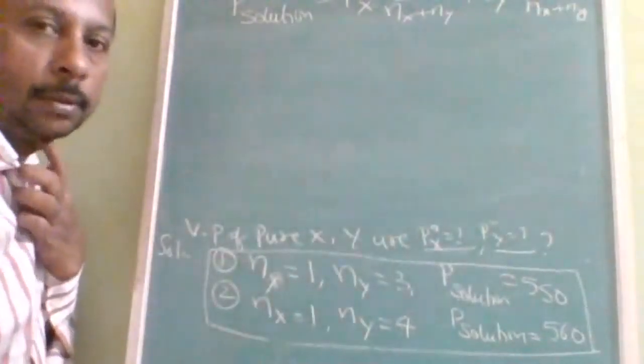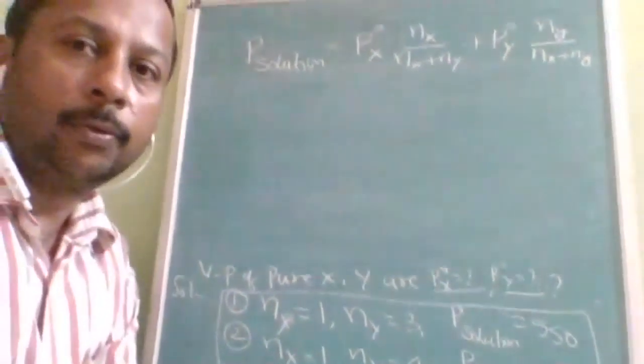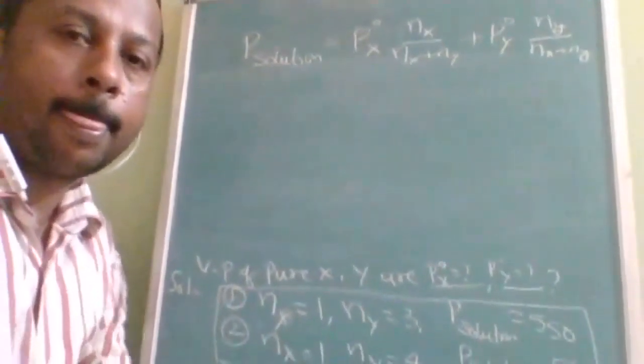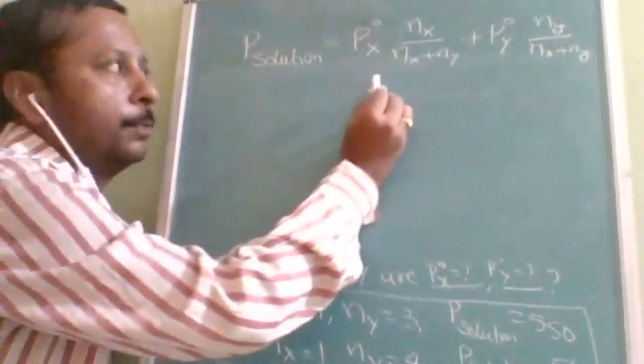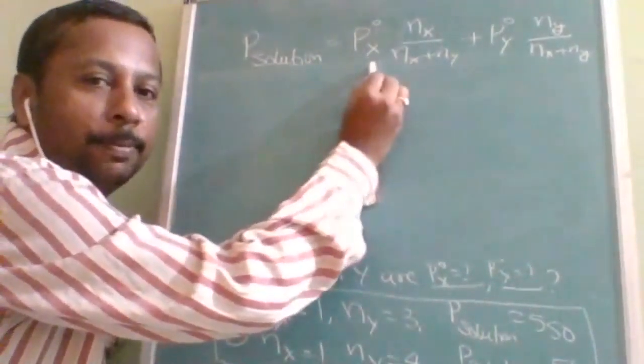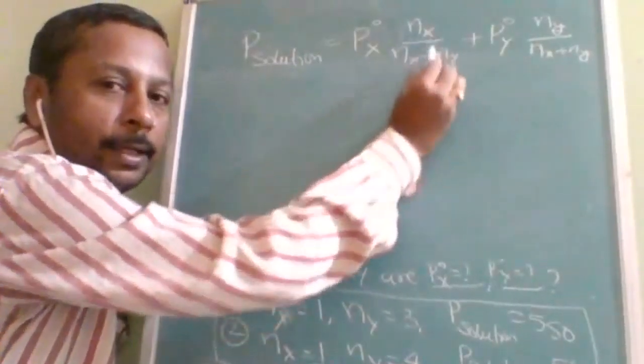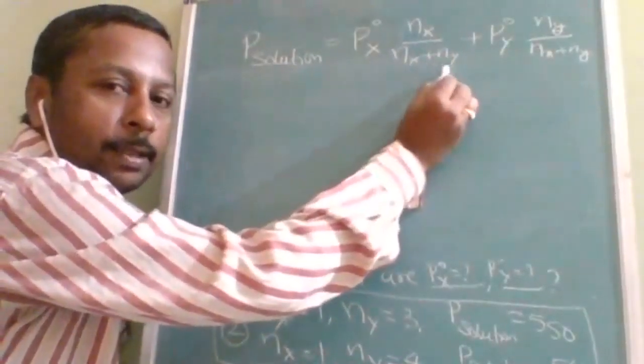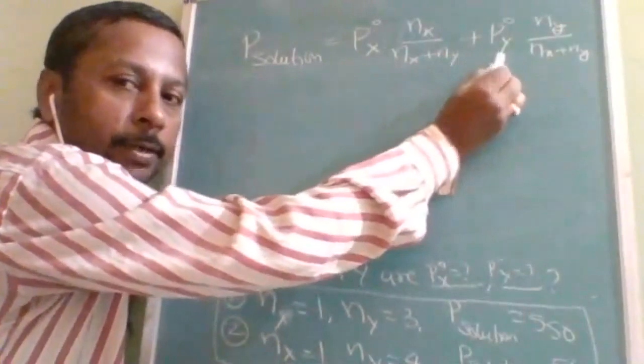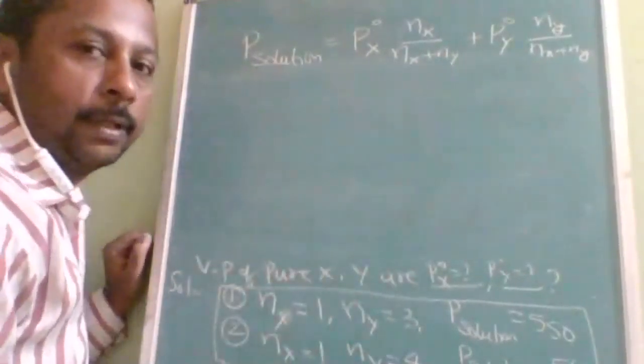This is the formula I am going to use: P solution is equal to P naught x into nx by nx plus ny, plus P naught y into ny by nx plus ny.